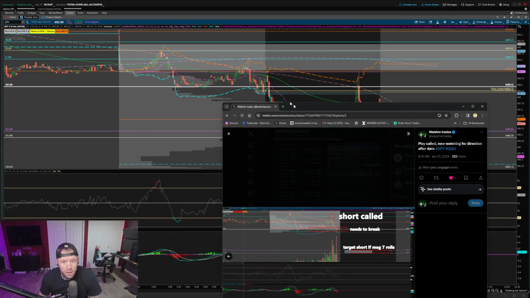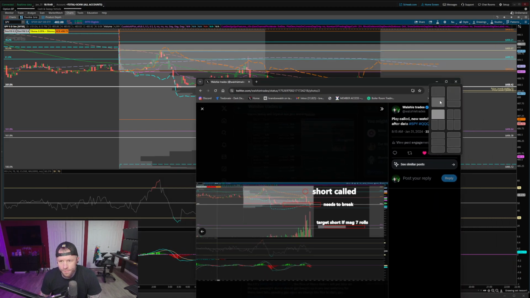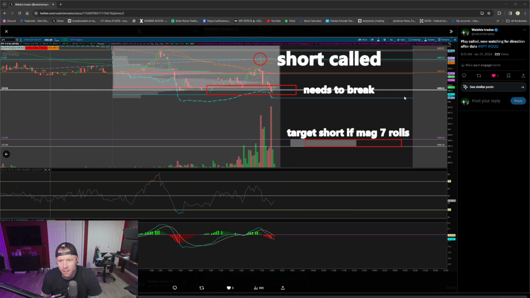Let me grab that next photo here. Yeah, so I grabbed this one as well and posted it here. It needs to break this level, 488.42. Short called the top right here. Target short if Mag 7 rolls. So all you have to do is watch for the red to start accumulating on Google, Microsoft, and AMD, and we were going to get this 486.64 targeted downside.